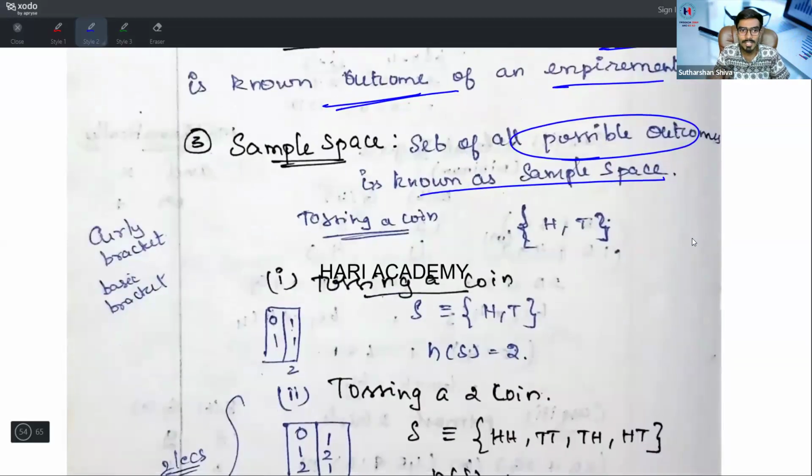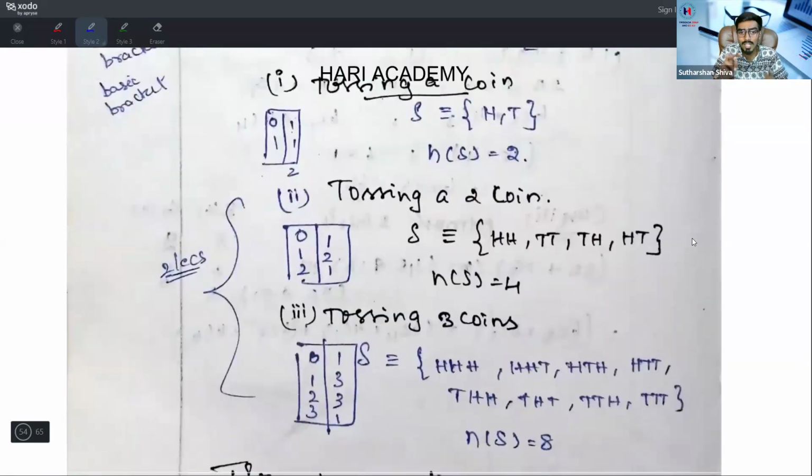What is tossing a coin? They will give you a question. Tossing a coin, H or T. You will get a sample space of 2. What is tossing 2 coins? HH, HT, TH, TT. So you will get a sample space of 4. What is this? This is known as Pascal triangle.